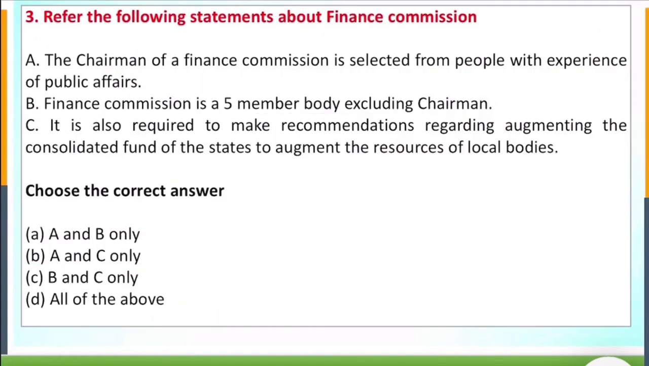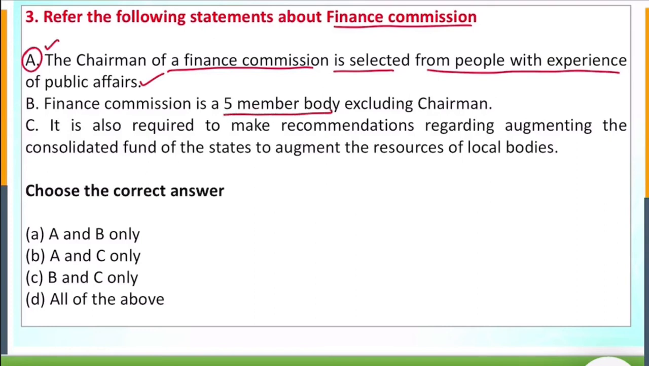Then third question. Referring the following statement about the Finance Commission. The chairman of Finance Commission is selected from the people with an experience of public affairs. Yes, statement 1 is right. And statement 2, Finance Commission is a 5-member body, correct. Excluding chairman, no, it is including. So obviously 2 will be the wrong. Simple. When you know the 2 is wrong, try to figure it out. Eliminate, eliminate and eliminate. So obviously A and C will be eliminated. So answer would be B.